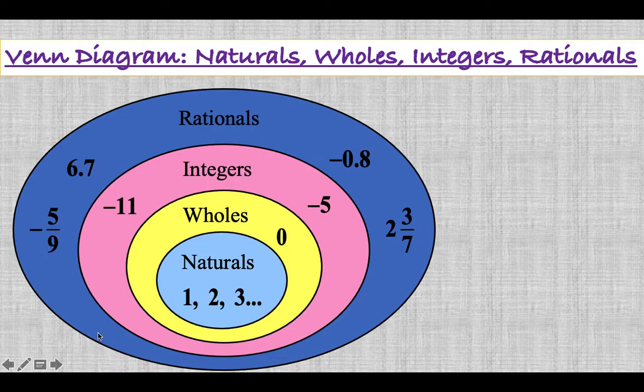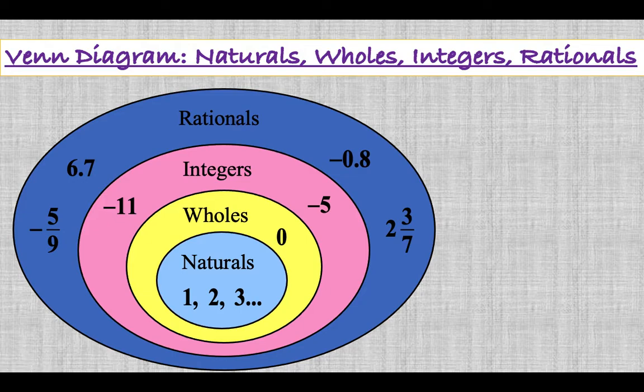So here is the Venn diagram of all the numbers. Natural numbers are the innermost set and they are 1, 2, 3. If we add 0, they become the set of wholes, and if we add negative integers to the set of wholes, it becomes the set of integers. Further, if we add decimals and fractions, positive and negative both, it becomes the set of rational numbers.